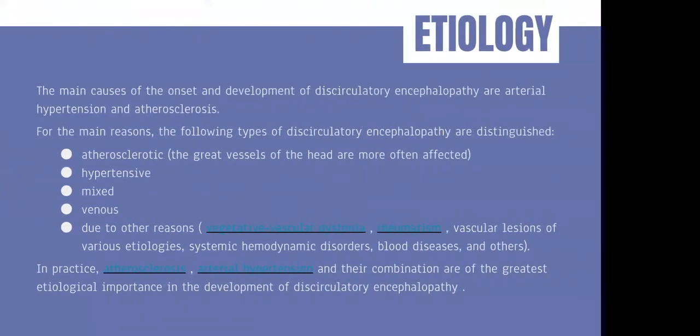So let's look at the etiology. The main causes of the onset and development of discirculatory encephalopathy are arterial hypertension and atherosclerosis. For the main reasons, the following types of discirculatory encephalopathy are distinguished.